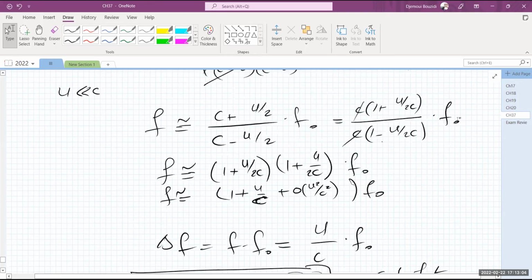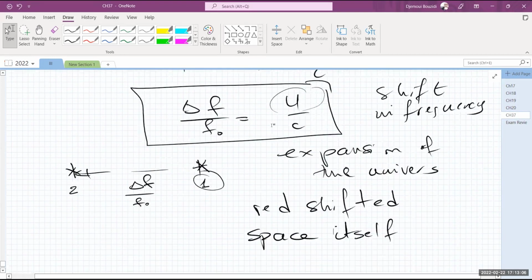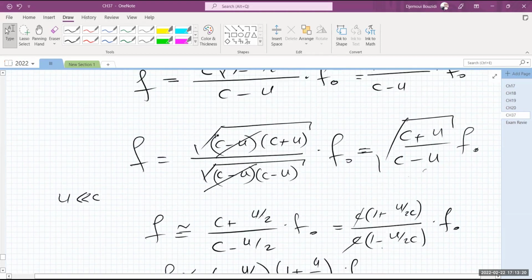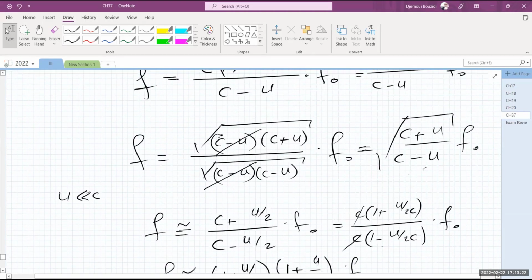If not, then you have to go back into this expression. What this is, it's the relative shift, because you're dividing the difference in shift by f naught. Okay? So this is the Doppler effect from this point in here.